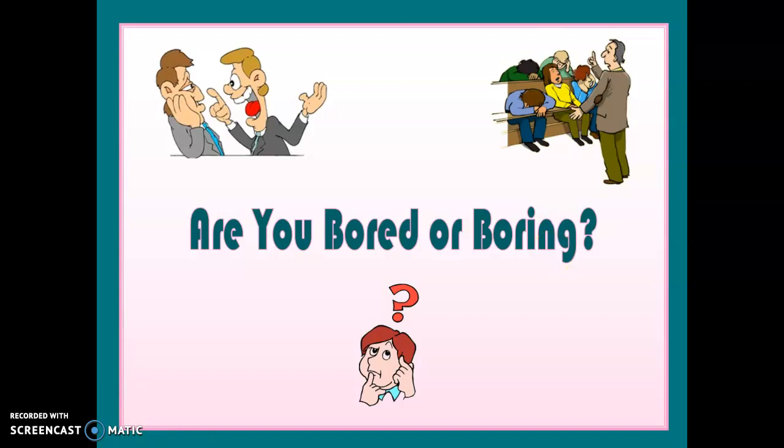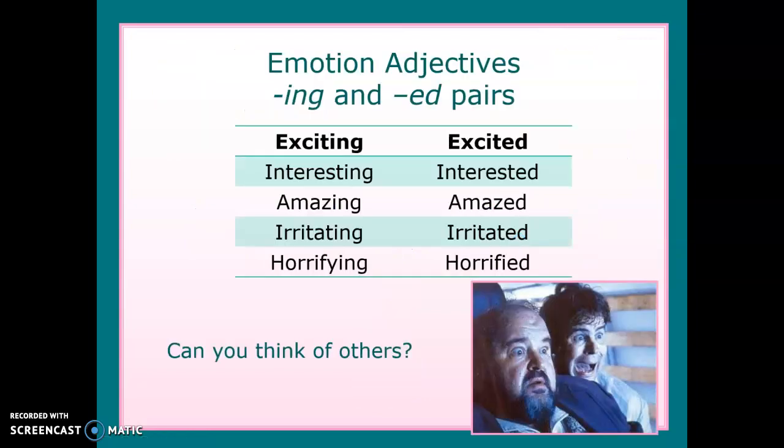Are you bored or boring? So there is a difference, a huge difference between this word and this other word. O sea, los dos son adjetivos, pero hay una diferencia entre los dos. All right? We also have exciting and then excited. And again, there's a difference between the two.